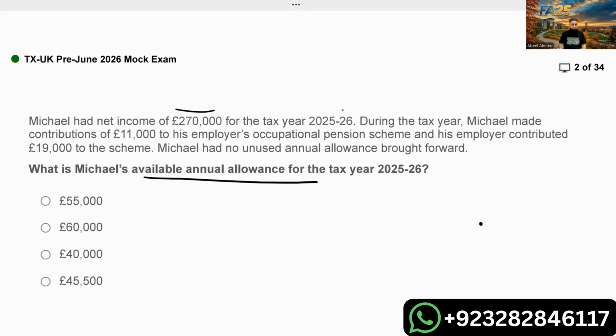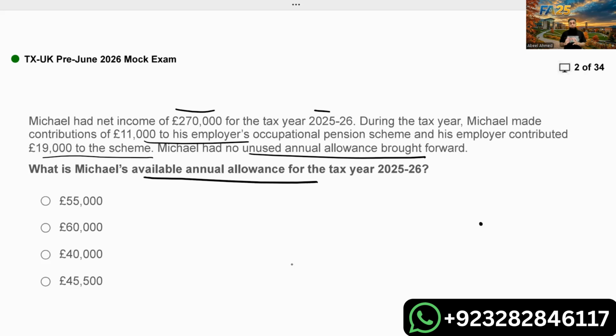During the tax year, Michael made a contribution of 11,000 to his employer's occupational pension scheme, and his employer contributed 19,000 to the scheme as well. Michael had no unused annual allowance brought forward. It means you have to just stay with the current year limit, which is 60,000. Now they're asking what is Michael's available annual allowance limit.